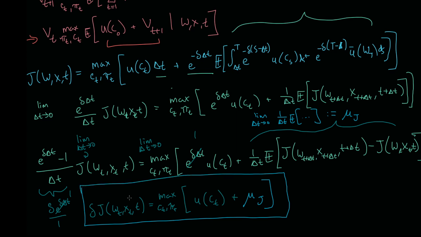In the next video, we're going to actually compute this mu of J, which is a huge messy equation coming from Ito's lemma. So I'll see you there.